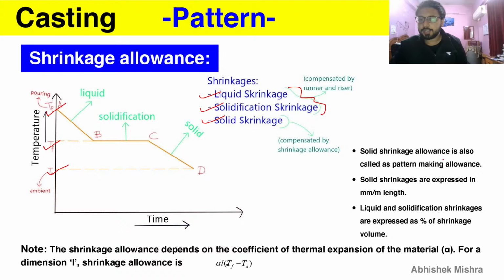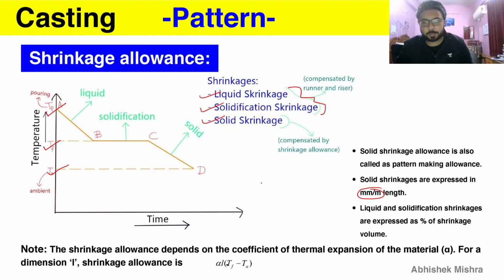Solid shrinkage allowance is also called pattern making allowance. That is also something you can remember, because if pattern making allowance is mentioned, then you can quickly know that it is talking about nothing but solid shrinkage allowance. Solid shrinkages are expressed in mm per meter length. So it is expressed for each side.